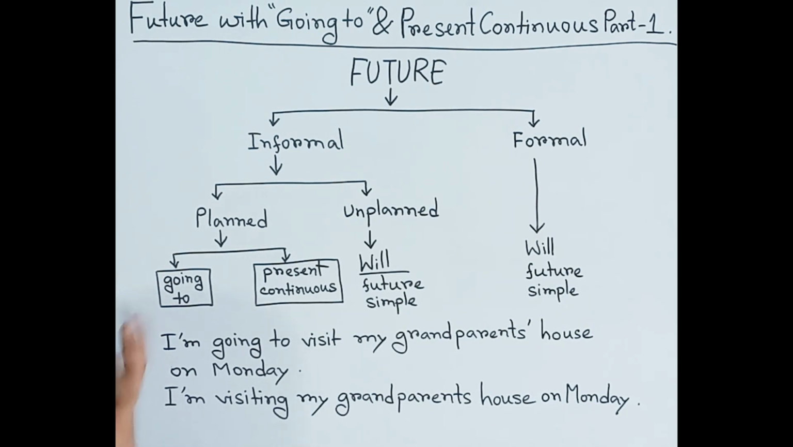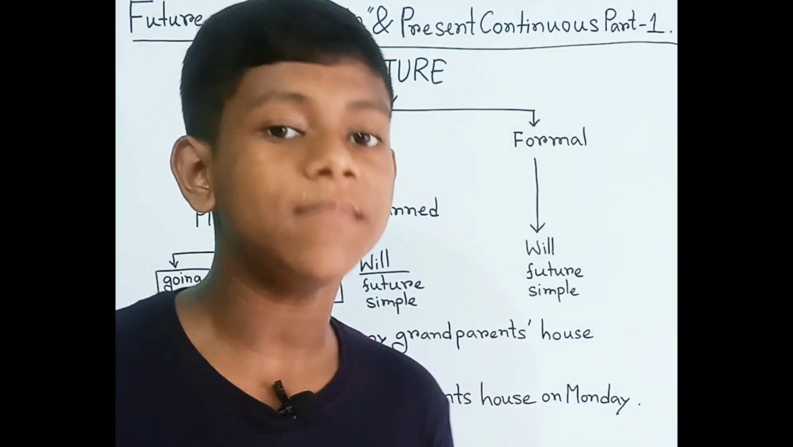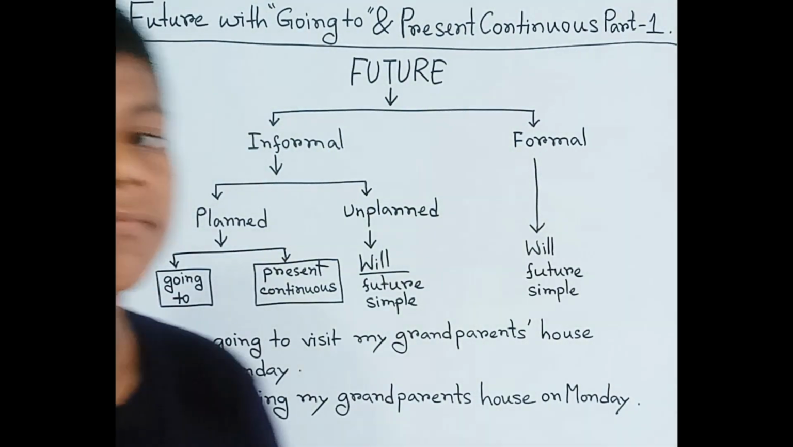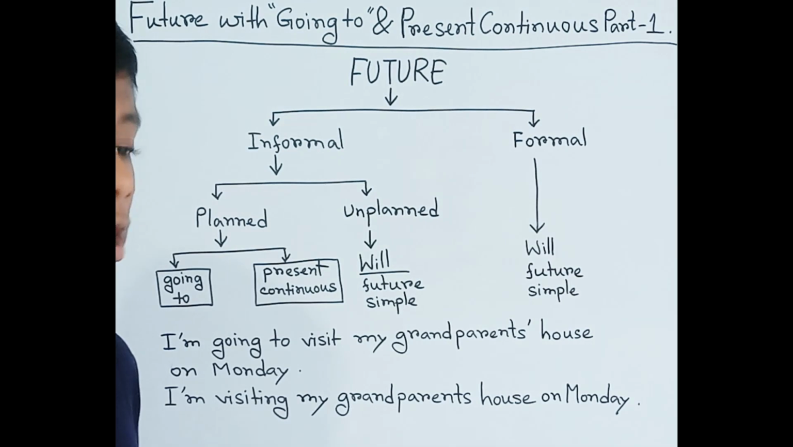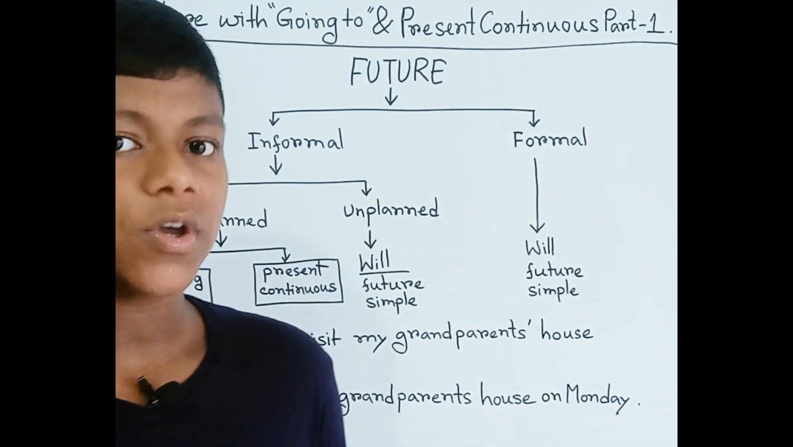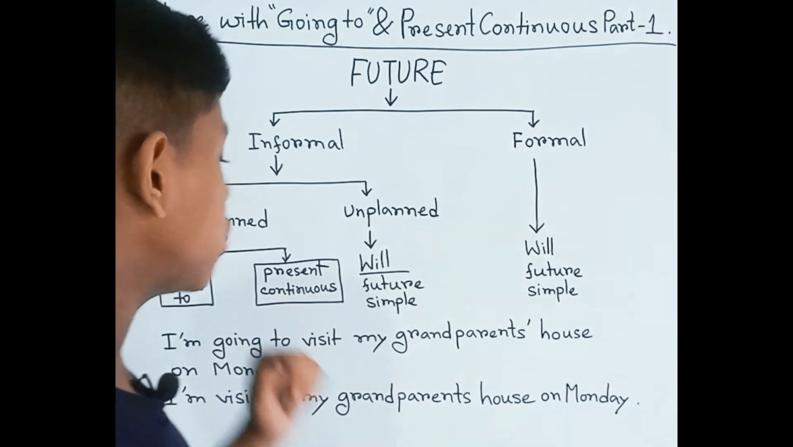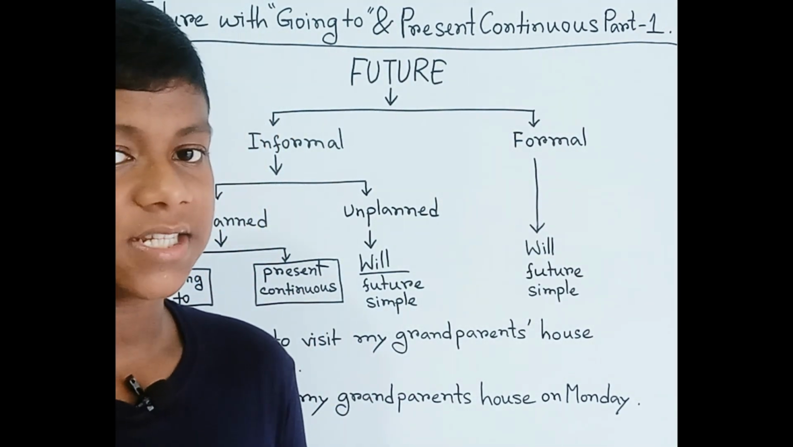Okay, so in plan, going to is a phrase. Okay, it isn't future simple, but going to is used to indicate the future, to indicate the near or immediate future. But going to isn't future simple. It is a phrase, going to. And also future simple, we also use future. Okay, in future we also use what? Present continuous. In future we also use present continuous.